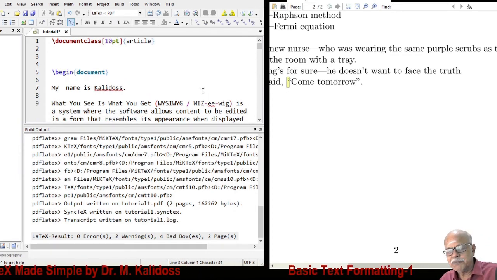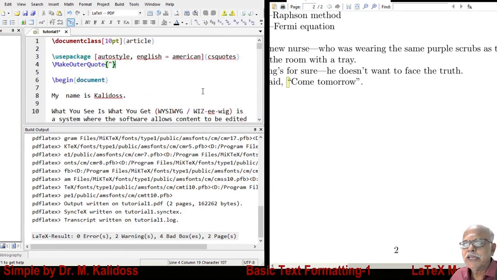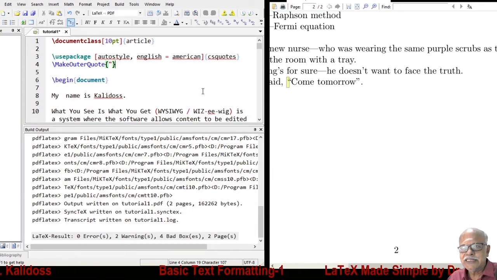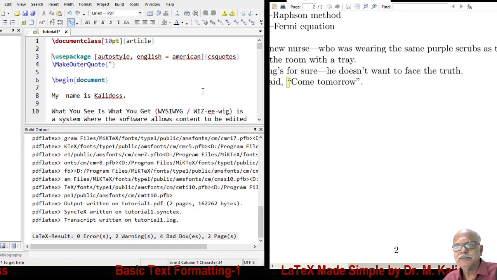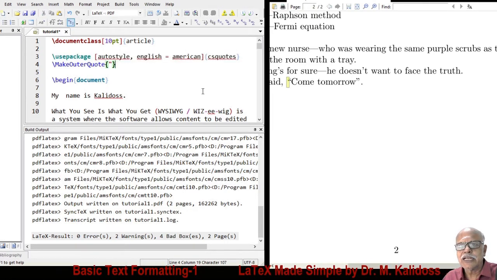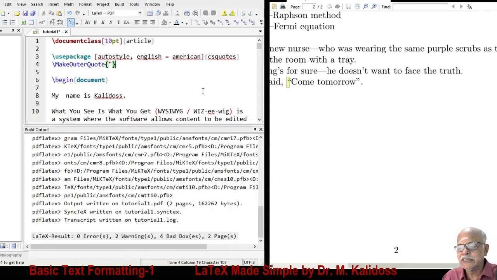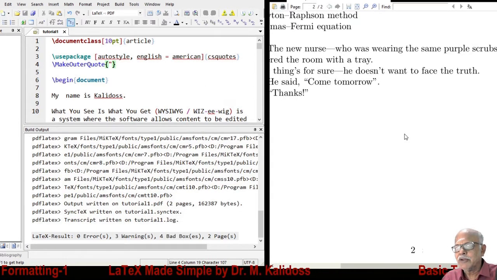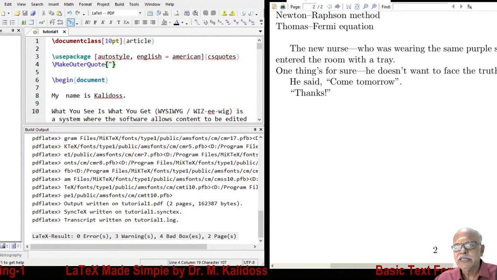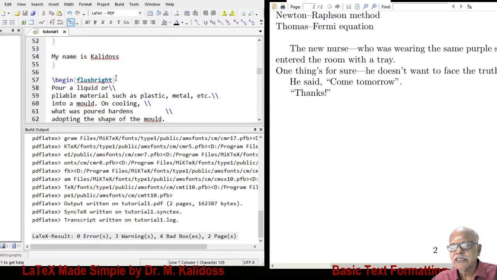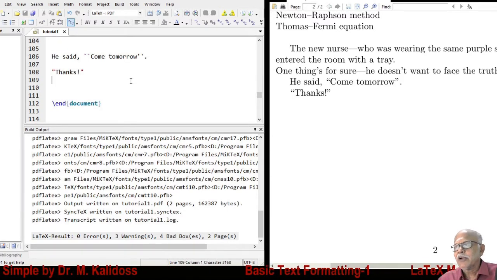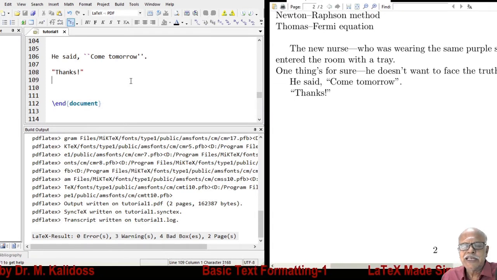Otherwise, there is another trick. You can use a package called csquotes. With this command, use package csquotes, and then make outer quotes like this. If you compile, you will have here automatically the result is alright. What I would suggest is, if you are sending a research paper to a journal, do not use this.